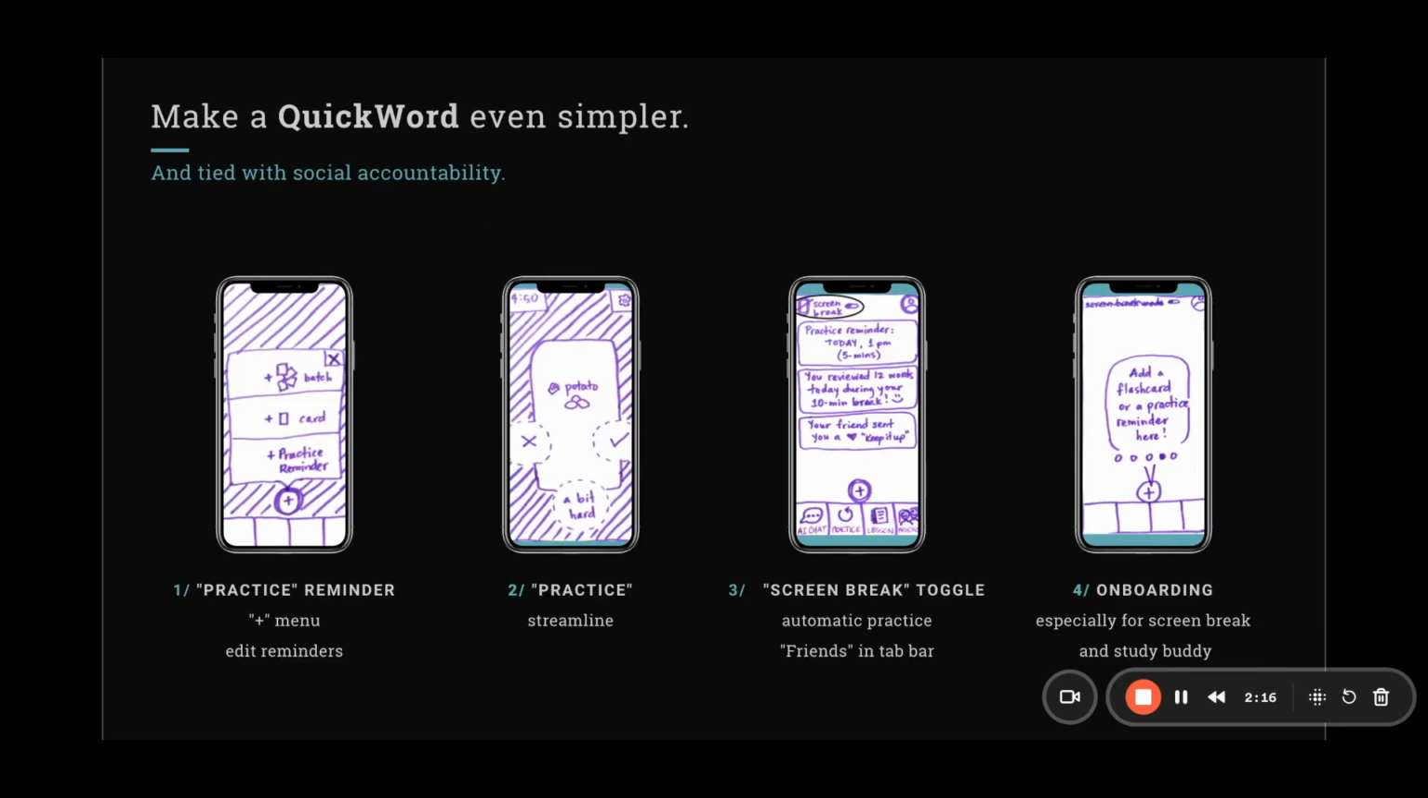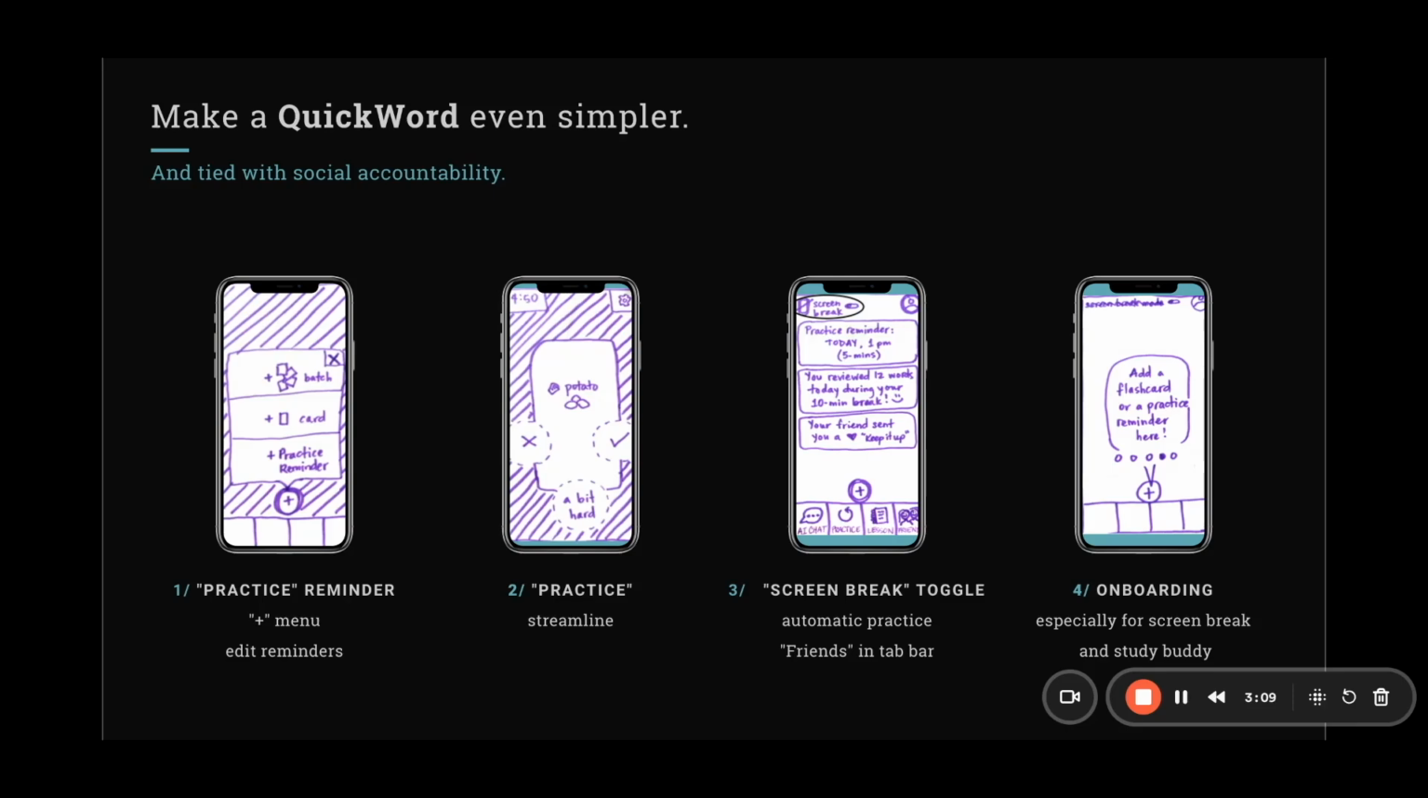What are some of our ideas to make QuickWord even simpler? And we want to also tie it with social accountability. So the first thing, we changed reminder to practice reminder to clarify it. We also added it as an option into the plus menu. We would also need to edit reminders. If it's for someone like Melissa, her schedule can change really fast. She needs a way to edit the timing of her reminders quickly.